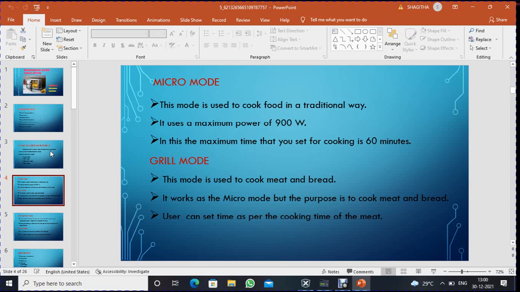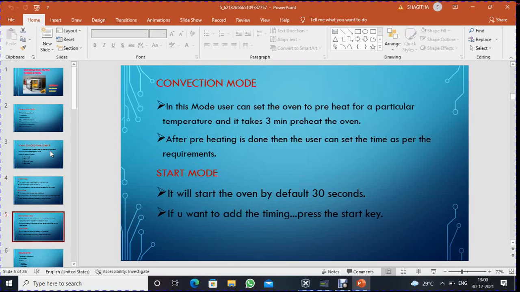Grill mode. This mode is used to cook meat and bread. It works like the micro mode, but the purpose is to cook meat and bread. The user can set the time as per the cooking time of the meat. Convection mode. In this mode, the user can set the oven to preheat to a particular temperature, and it takes 3 minutes to preheat the oven. After preheating is done, the user can set the time as per the requirements. Start mode. It will start the oven by default for 30 seconds. If you want to add time, press the start key again and again.